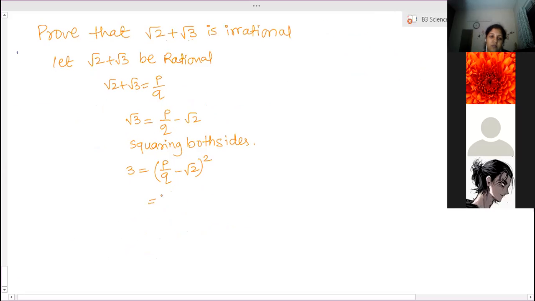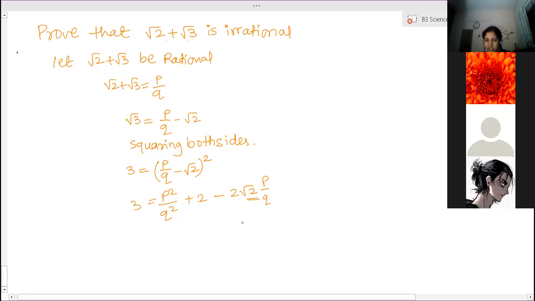Open the bracket: P square by Q square plus 2 minus 2 root 2 P by Q is equal to 3, right? Clear this one? a square plus b square minus 2ab. Now try to take out all the rational numbers to the other side. Here only root 2 is irrational, all other numbers are rational.